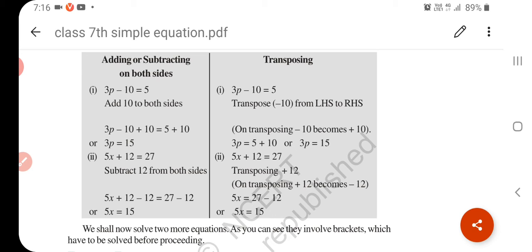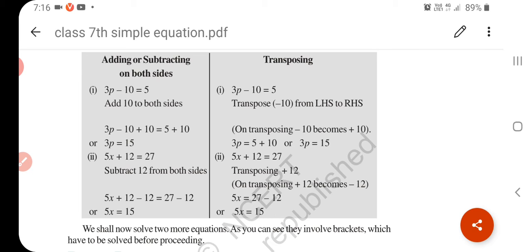See what we do here: 3p minus 10 is equal to 5. So we have to remove minus 10. So transpose minus 10 from LHS to RHS. On transposing, minus 10 becomes plus 10. So it becomes 3p is equal to 5 plus 10, so 3p is equal to 15. The answer is the same, but this is a shortcut. Understand? Next one, if we get another example, 5x plus 12 is equal to 27.